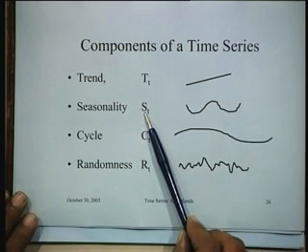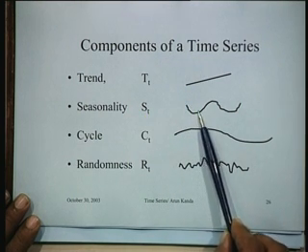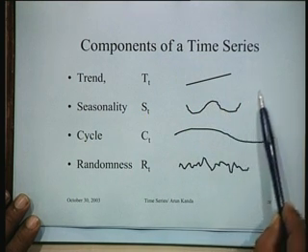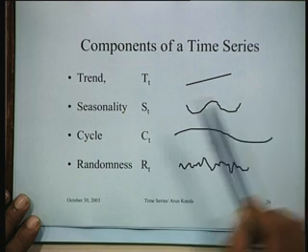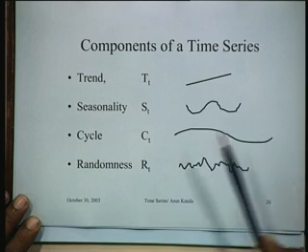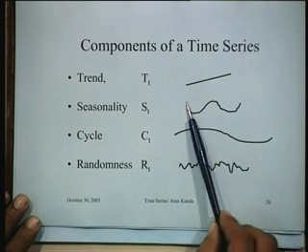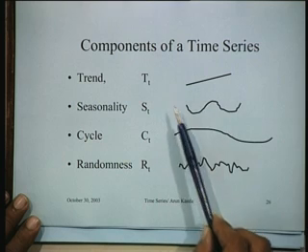Secondly, it might have a seasonality. That means the values might tend to go down and then go up and then go down and go up. So that is the seasonality component of the demand. Seasonality is generally over a year, over the seasons.